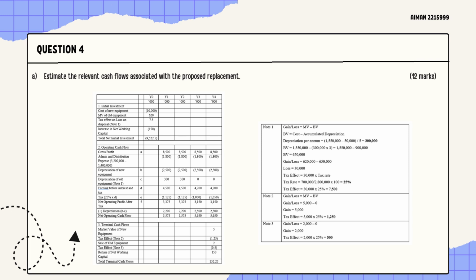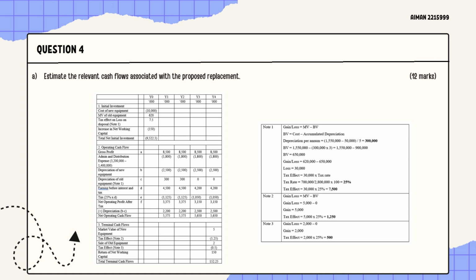And then to get the earnings before interest and tax, gross profit must subtract admin and distribution expense, subtract depreciation of new equipment, and add the depreciation of old equipment, and then we will get 4,500 for year 1 and year 2, and 4,200 for year 3 and year 4.